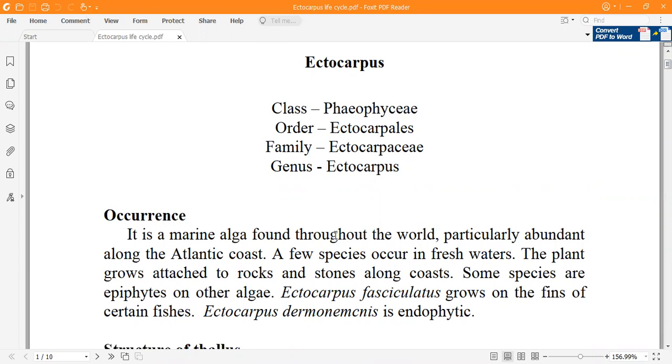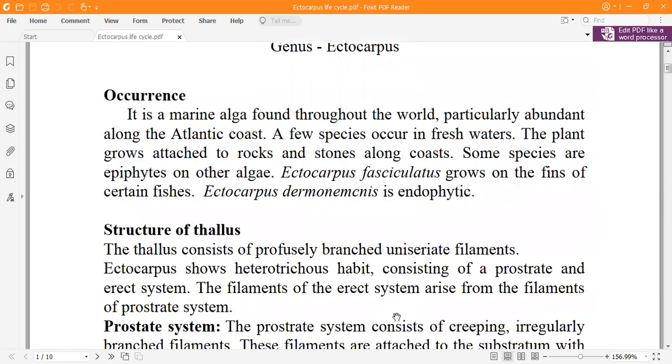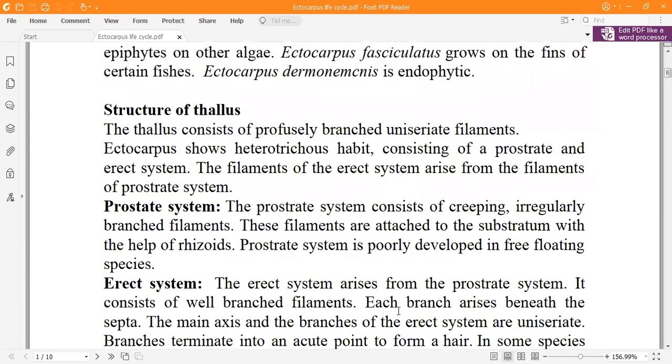And a few species are also freshwater species, but most of the species are marine. Ectocarpus species are usually found growing endophytically on other plants. Now let's study the structure of the thallus.